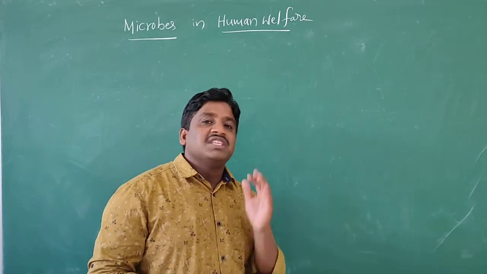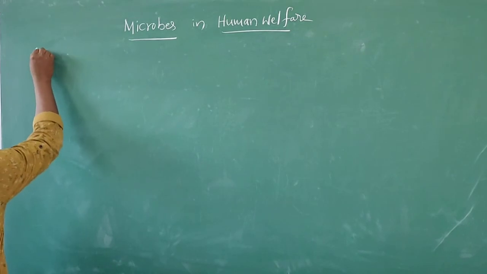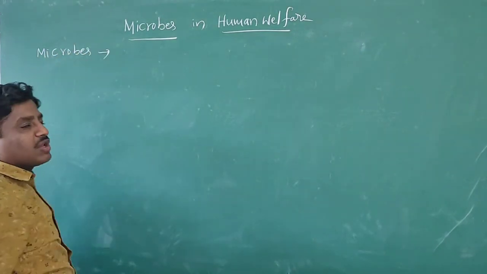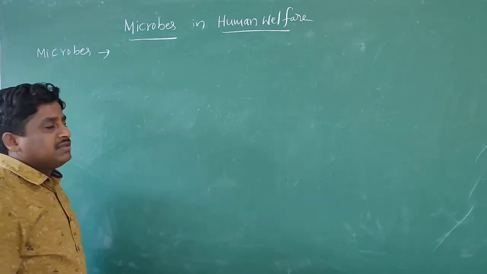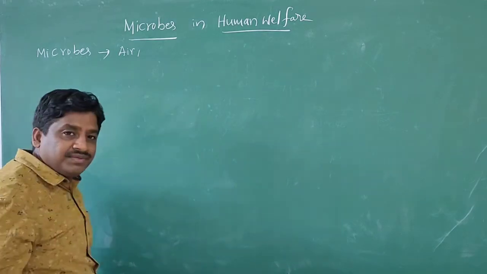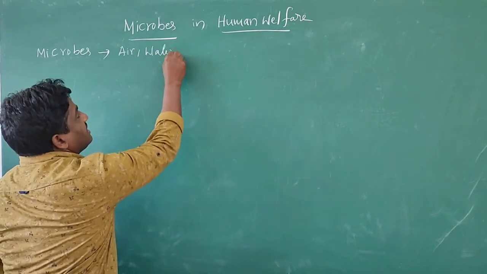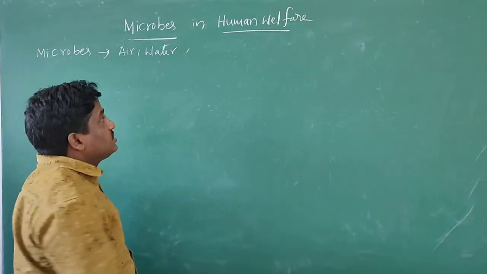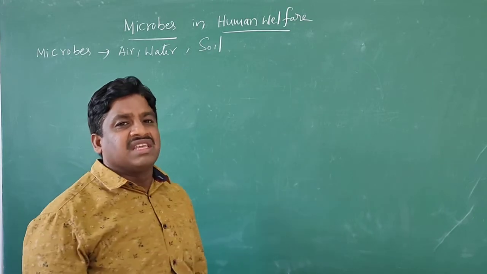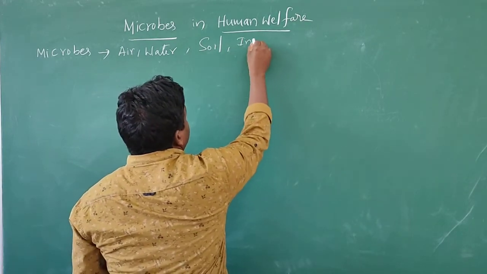Next, these microbes are present everywhere. That means in air and also water and also soil, in different regions, and also inside the body.